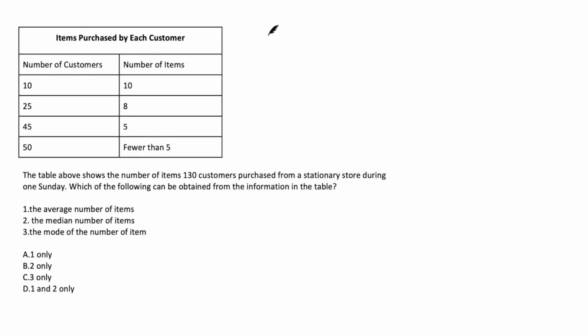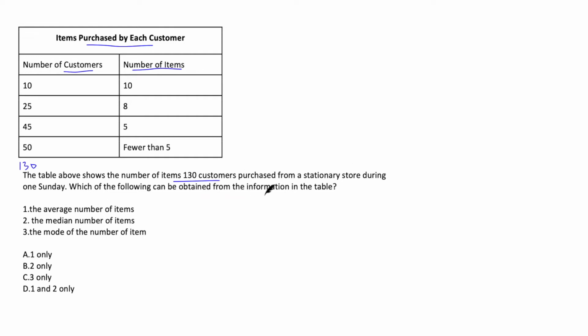This question is like a summary of all the concepts that we have done so far. It's a very nice and interesting question. Let's have a look at this table. Items purchased by each customer. Okay. So in one column, we've got number of customers, and in the next column, we've got number of items. The table above shows the number of items 130 customers purchased. 130. So if you add these up, you should get 130. Purchased from a stationery store during one Sunday.